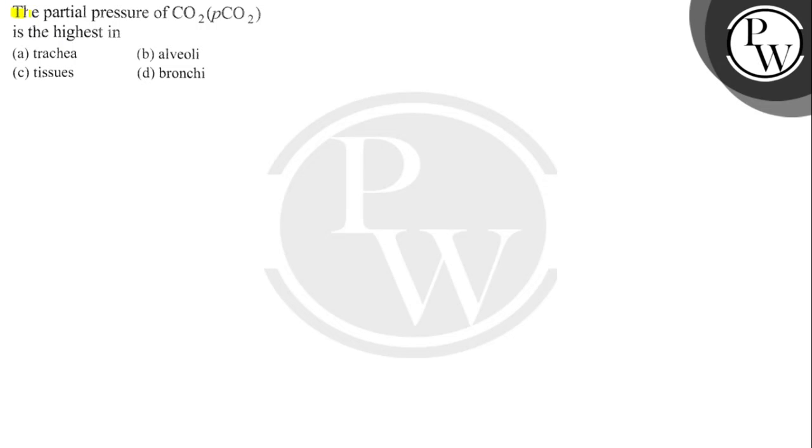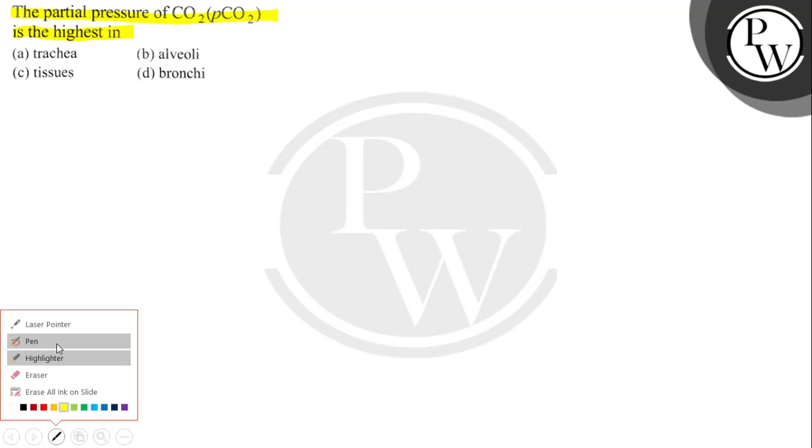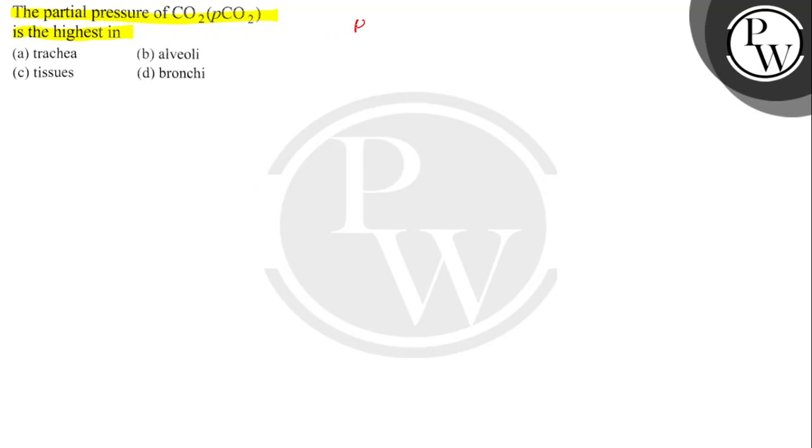The question says the partial pressure of CO2, that is PCO2, is the highest in A. Trachea, B. Alveoli, C. Tissues, and D. Bronchi. So what is the key concept in this question? The key concept is exchange of gases.